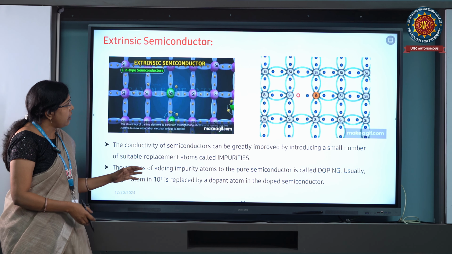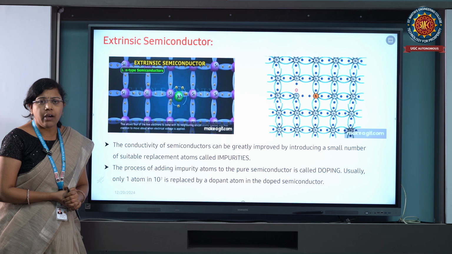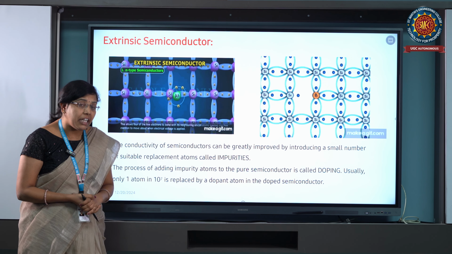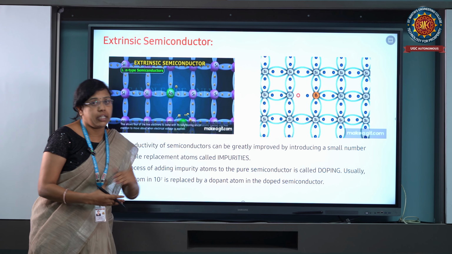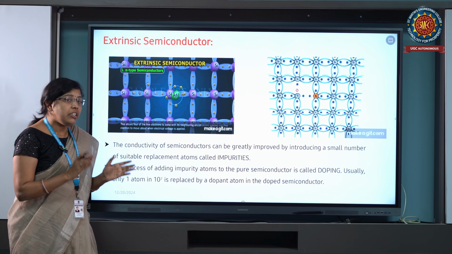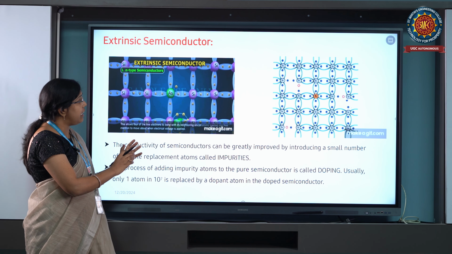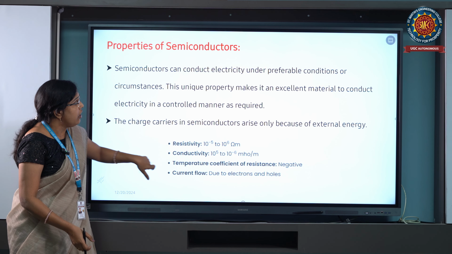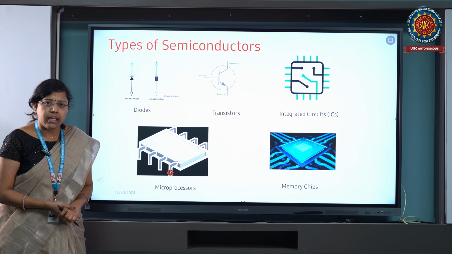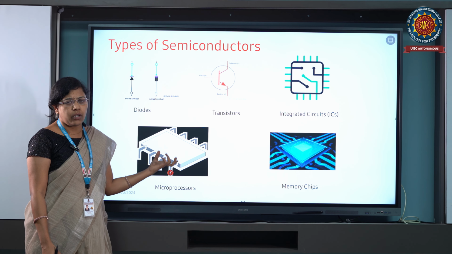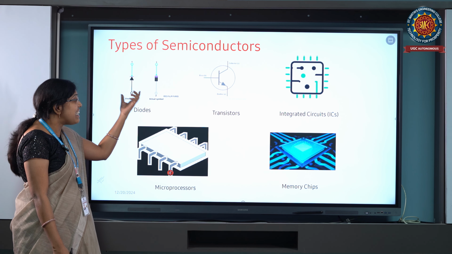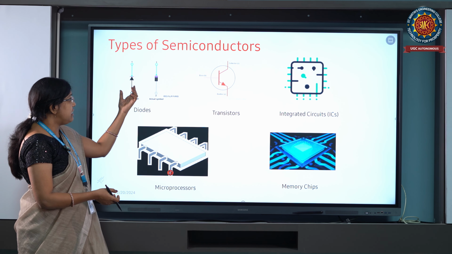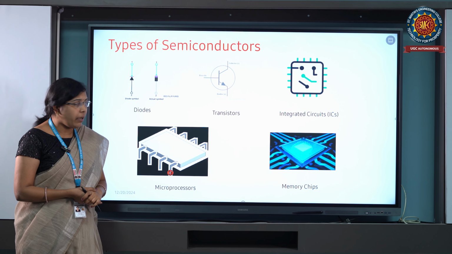We already discussed what is extrinsic and what is intrinsic. Extrinsic always needs the doping material, which is what we mention here. Where doping is required, that is the extrinsic semiconductor, and these are the properties. Next, this is the type of semiconductor materials. This is a clear image of the types of semiconductor materials. This is the diode symbol. In the diode symbol, this is the negative side and this is the positive side. This is the actual symbol of the diode.